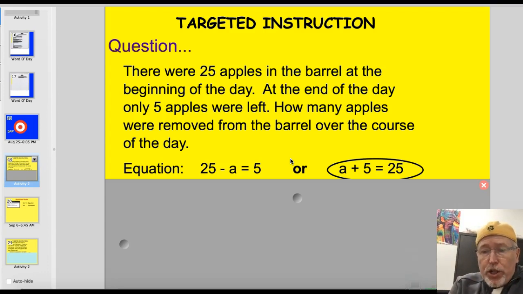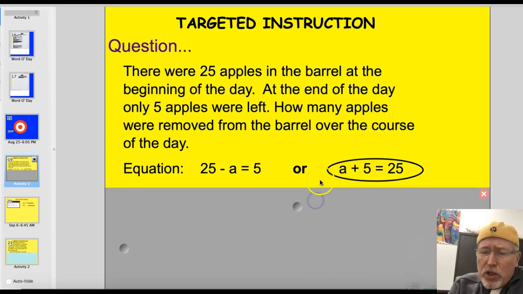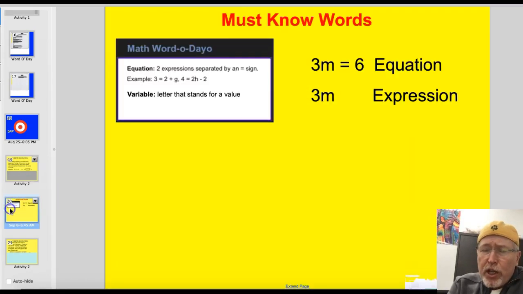I'm going to encourage you tonight to think about the kind of equations that we were writing last night, just for a little additional practice. So I would think about this as 25 apples minus some apples is 5, so 25 minus 5. Oh, it's got to be 20. Or the apples that were taken plus the 5 they have left would equal 25, so it's got to be 20. Just getting to think about writing them as we solve these, just to get a little bit more practice, because 1.7a, the target before this, writing those one variable equations is challenging.